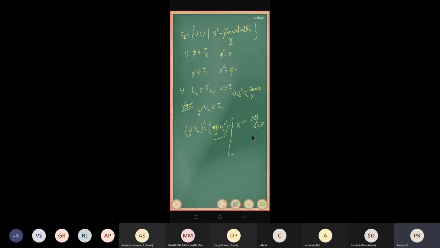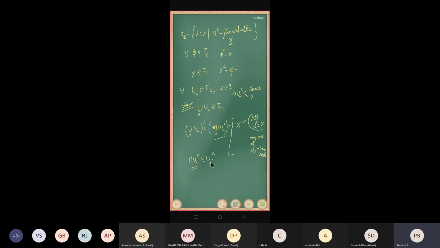Now suppose any one of the U alpha complement, which I take as U alpha dash complement, is not equal to X. That means it is countable. Then the intersection of U alpha complement is a subset of U alpha dash complement, because U alpha dash complement is one of the members of this intersection.